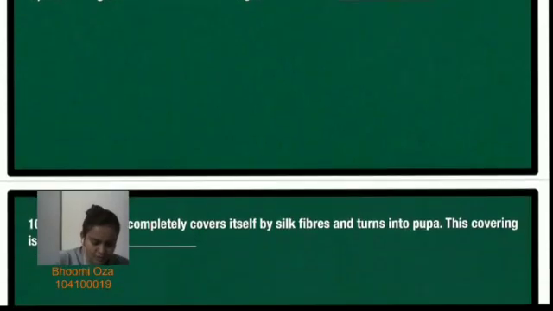The 10th question. The caterpillar completely covers itself by silk fiber and turns into pupa. This covering is known as cocoon.